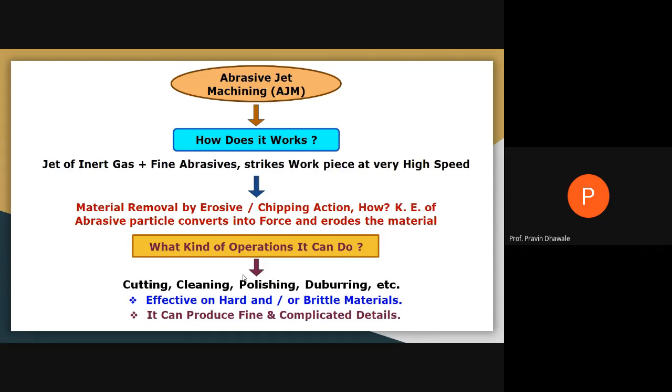It can produce very fine, complicated details of the object. This abrasive jet machining can be utilized to machine hard and brittle material, and at the same time it is useful to cut fine and complicated shapes. This is all about abrasive jet machining.